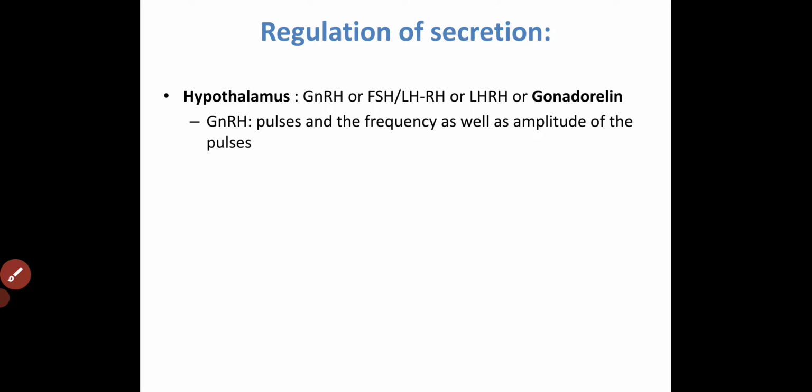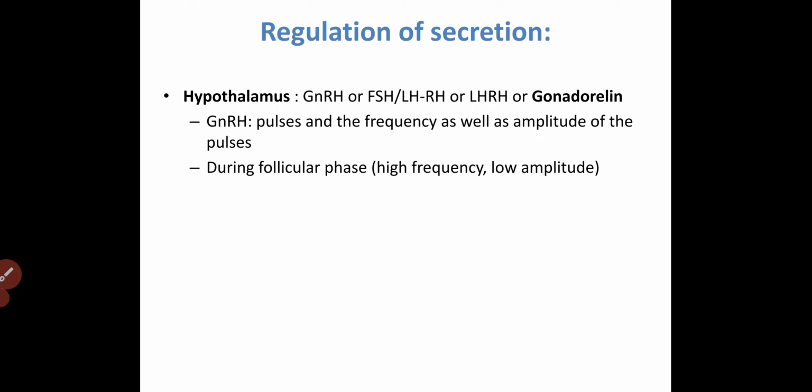Now, how does the regulation of the secretion of these gonadotropins occur? In the hypothalamus, we all know there are various releasing hormones. The hypothalamus secretes gonadotropin releasing hormone, which we can also call LHRH, FSH-RH, or LH-RH, or in other words, gonadorelin. So try to remember: gonadotropin releasing hormone and gonadorelin are the same thing. This GnRH is secreted in a pulsatile manner, and there is also a change in the frequency and amplitude.